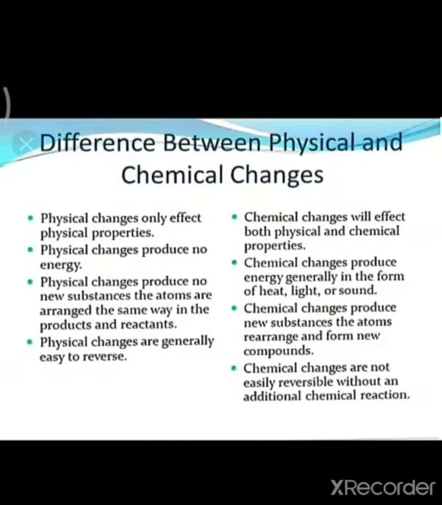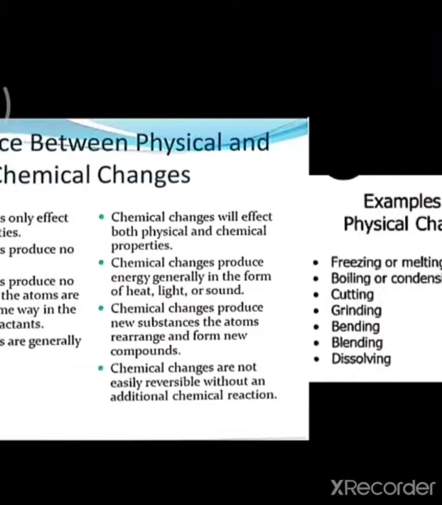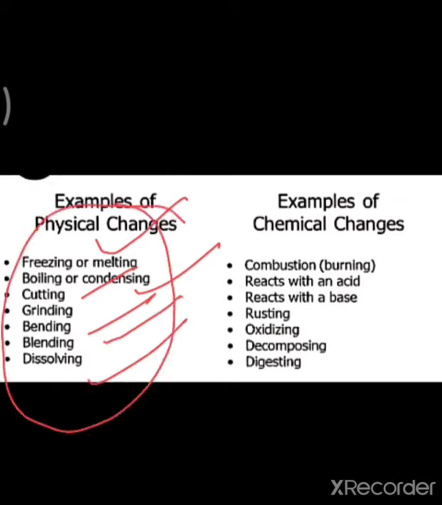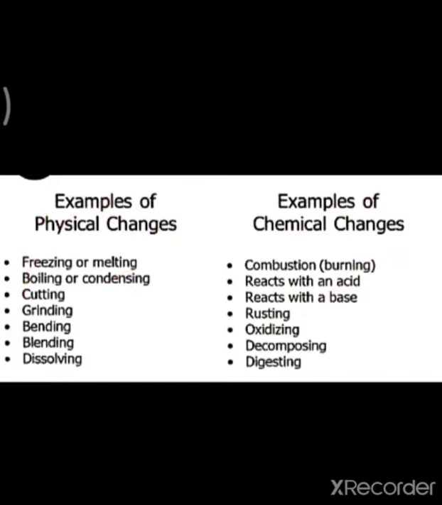Then these are some other examples of physical and chemical changes. See, freezing or melting, boiling or condensing, cutting, grinding, bending, blending, dissolving, all these are physical changes. And chemical changes, which ones? Combustion, reacting with an acid, reacting with a base, rusting, oxidizing, decomposing and digesting.